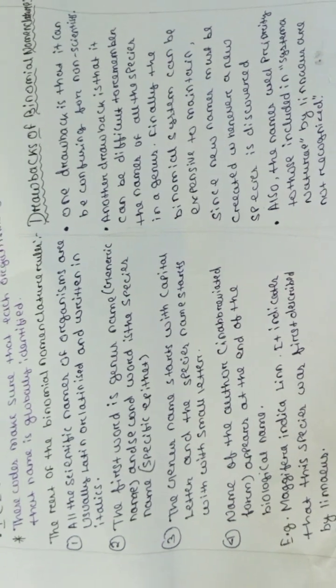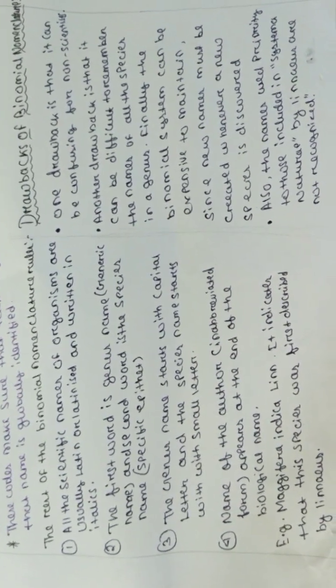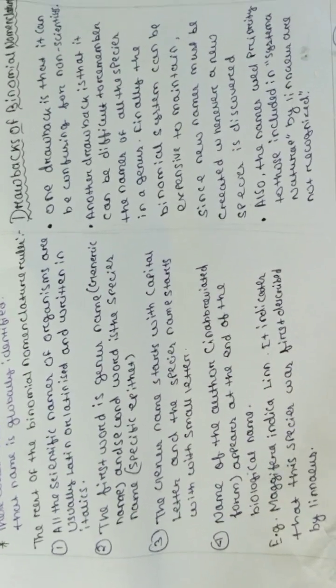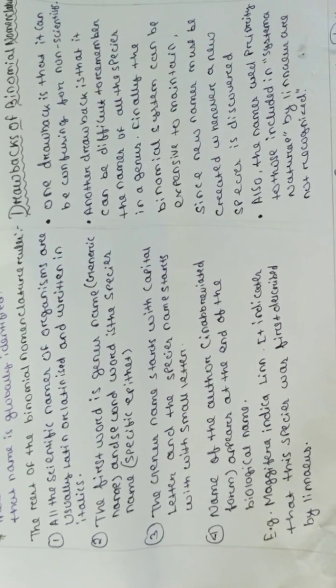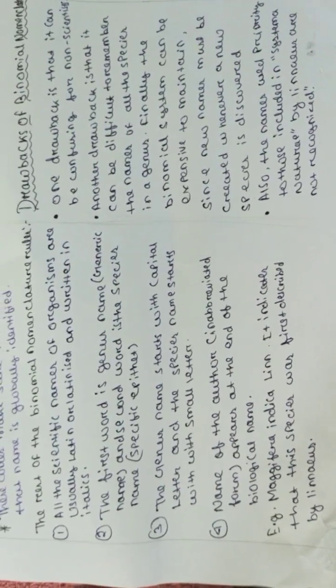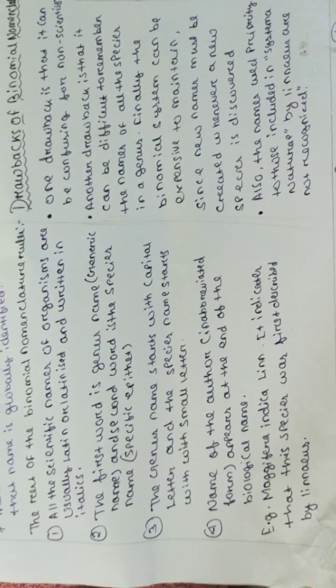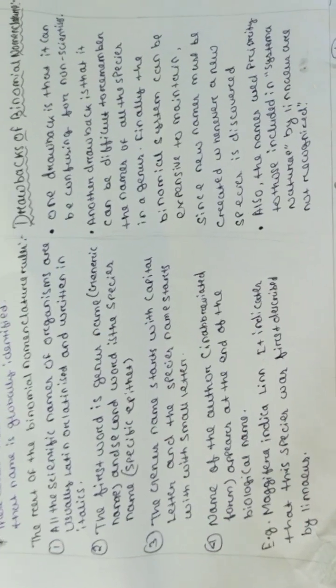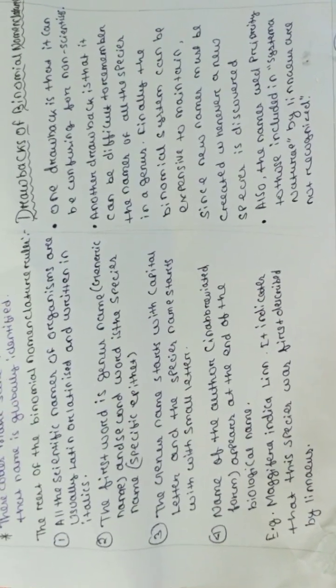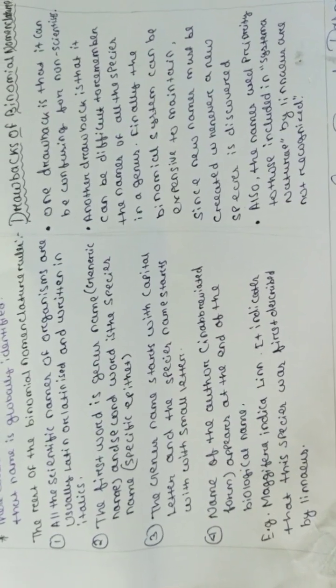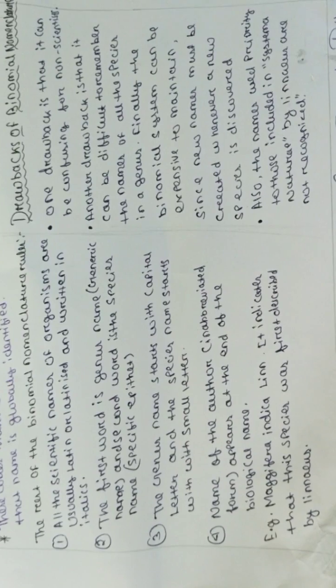There are also some drawbacks of binomial nomenclature. One of the drawbacks is that it can be confusing for non-scientists. Second, it can be difficult to remember all the species in a genus. Especially, the binomial system can be expensive to maintain since new names must be created, and also names used prior to those included in the Systema Naturae by Linnaeus are not recognized.